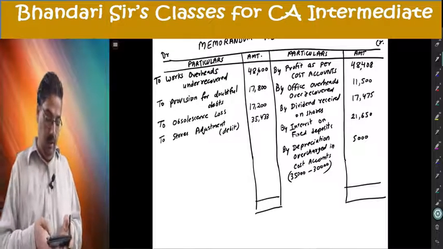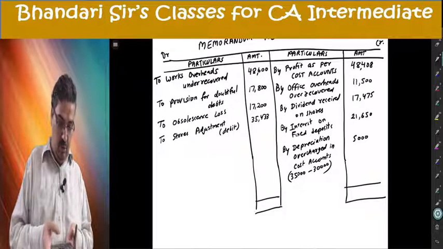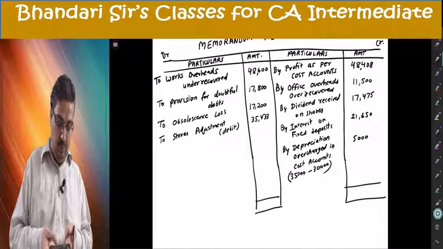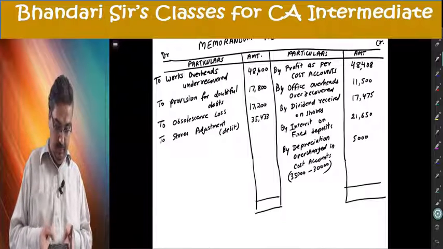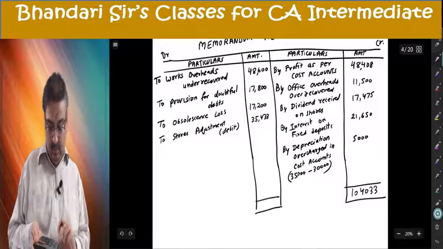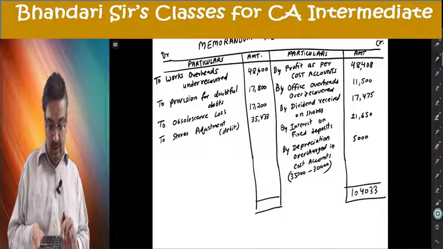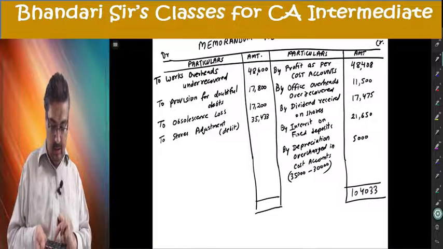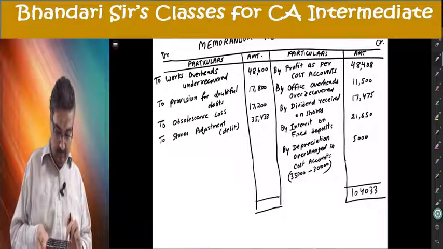So you put there 48,408, 11,500, 17,475, 21,650, 5,000, total 104,033, minus 48,600, minus 17,800, minus 17,200, minus 35,433.